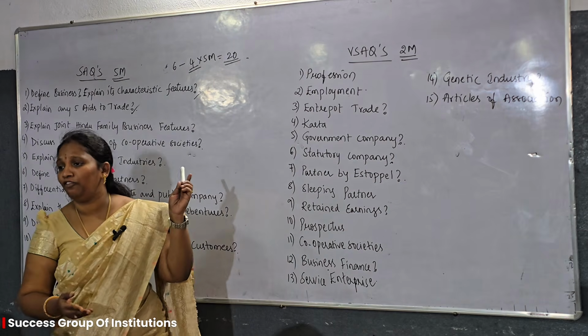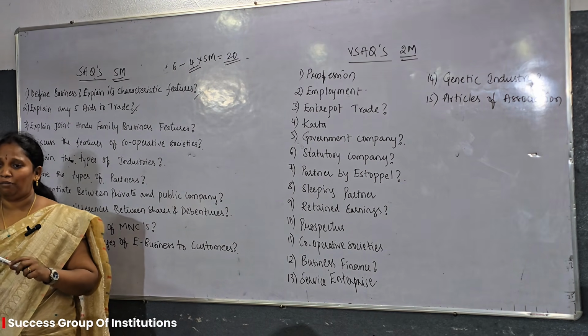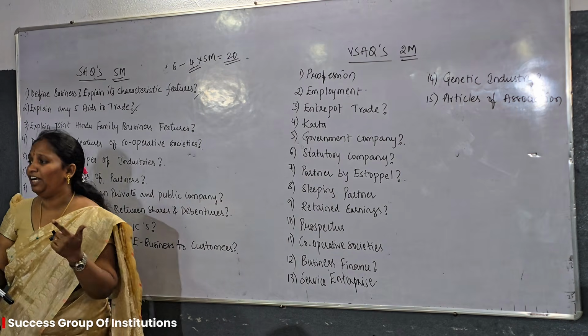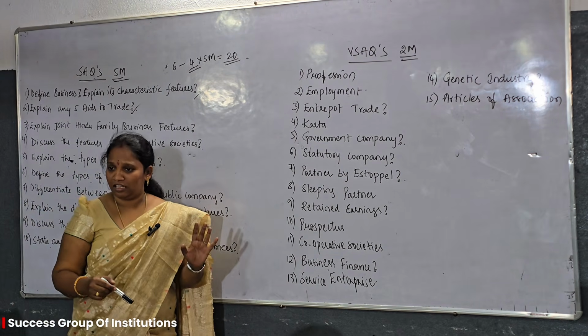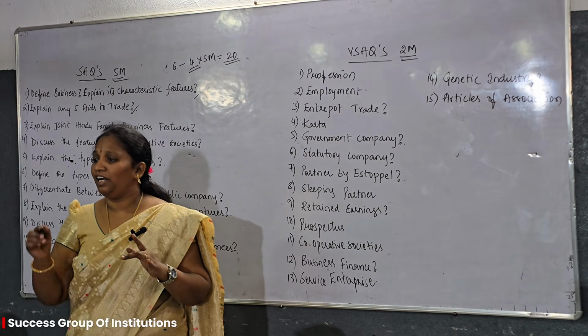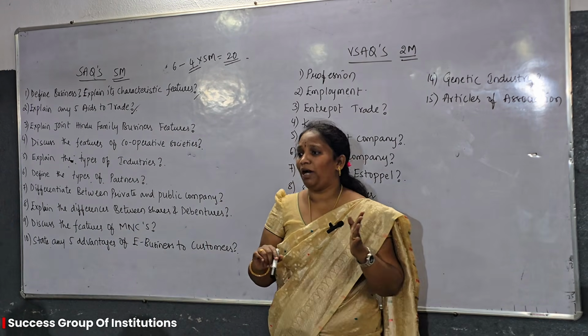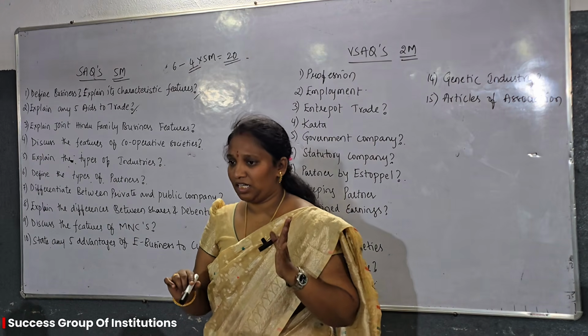In this joint Hindu family business, the karta, who is the elder person of the family, will be treated as karta, and he will take care of all the business. Business will be taken care of by the karta only. He will manage the business, and all the remaining persons will be called co-partners.